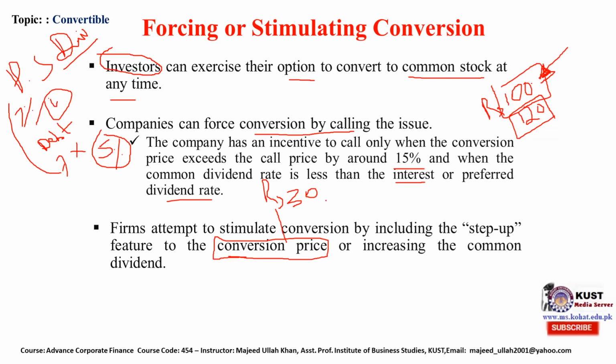Then they will change this conversion price, let's suppose, to 32 or 35. By changing the conversion price, they will stimulate the investors to convert their convertible securities, either preferred stock or bond, to common stock shares. Secondly, if they increase the dividend on common stock, it will again motivate the investors to convert their convertible securities into common stock in order to get this revenue.